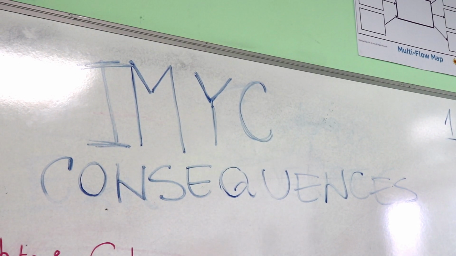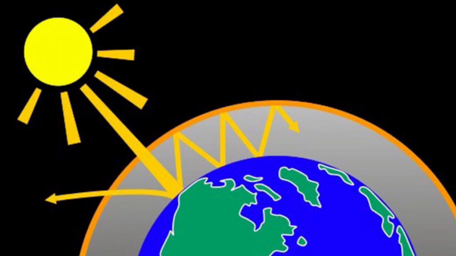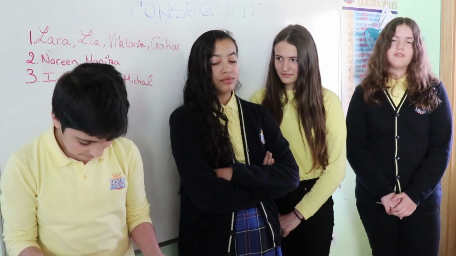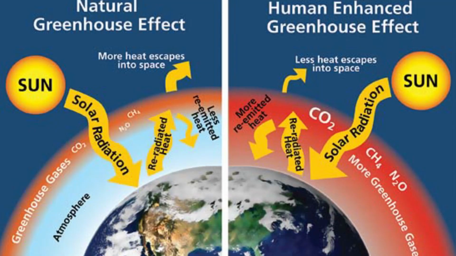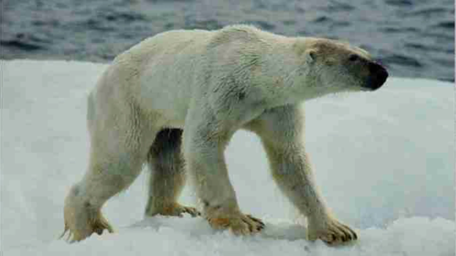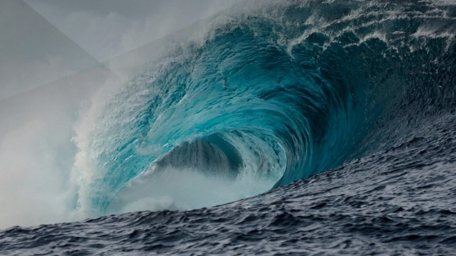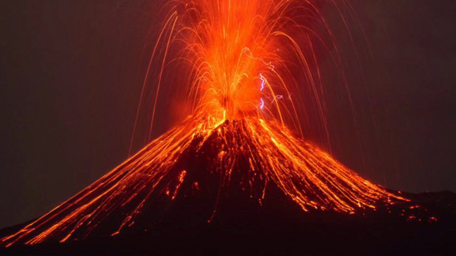Definition of consequences. Global warming is the term to describe a gradual increase in the average temperature of Earth's atmosphere and its oceans, a change that is believed to be permanently changing the Earth's climate. As you can see in the picture, consequences of global warming: rising sea levels, animal attack, tsunami, increased volcano activity,